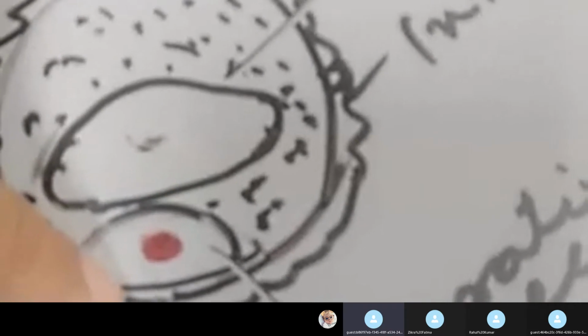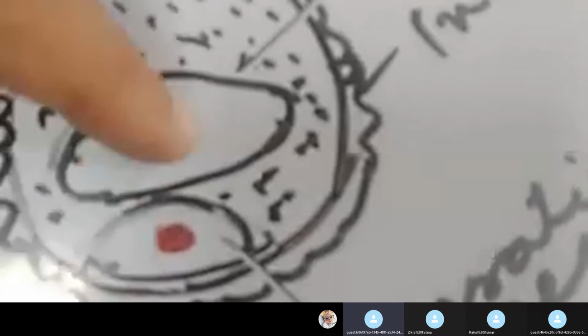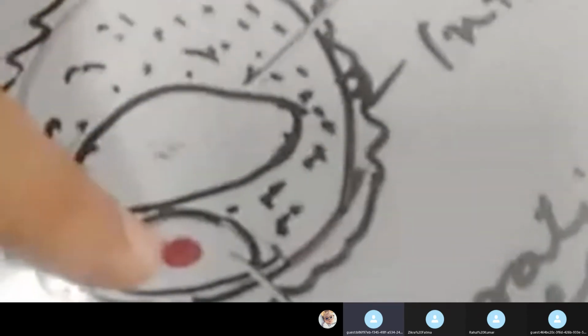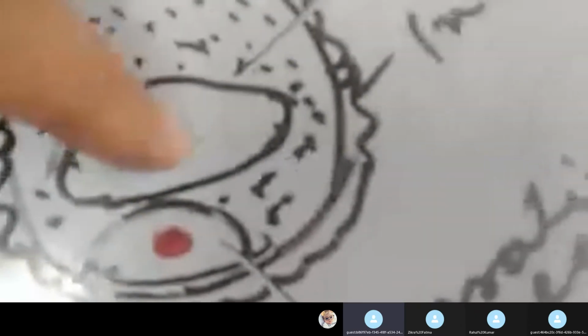Initially, the generative cell remains attached with the inner layer of the pollen grain, that is the intine. The generative cell is smaller in size and the vegetative cell is larger in size. This generative cell remains initially attached with the inner wall, the intine, and the vegetative cell remains free. What you learned here is that the pollen grain nucleus divides to form two cells. The larger cell is known as the vegetative cell, and the smaller cell is known as the generative cell. This generative cell is smaller and remains in contact with the inner wall.